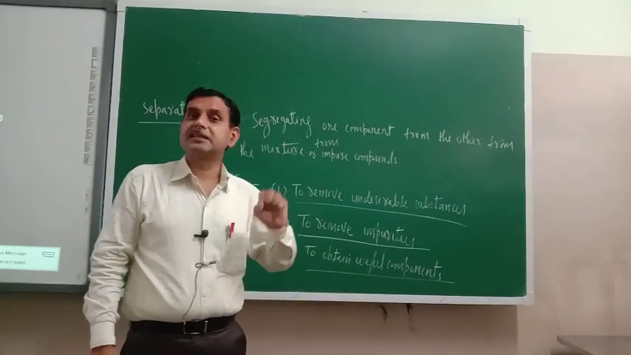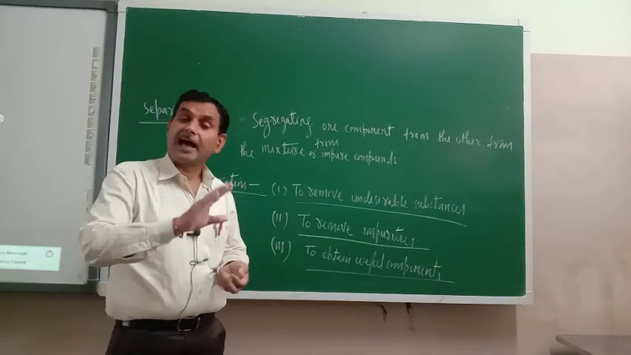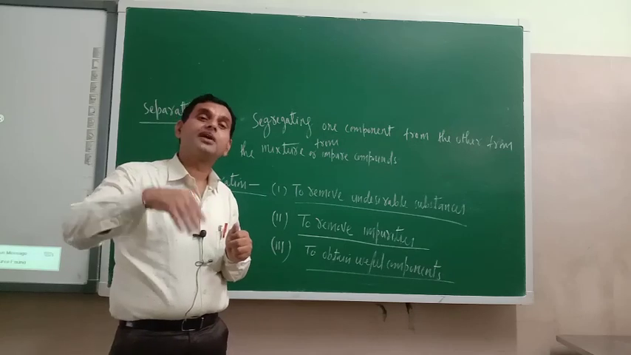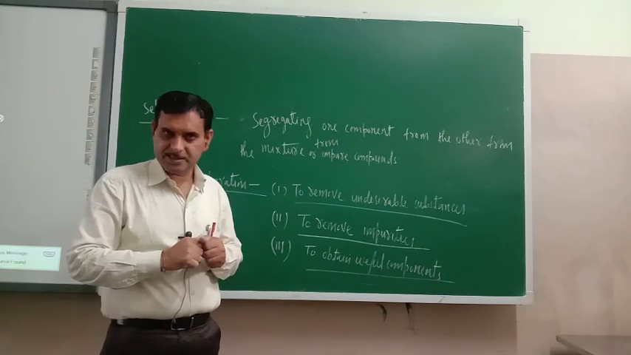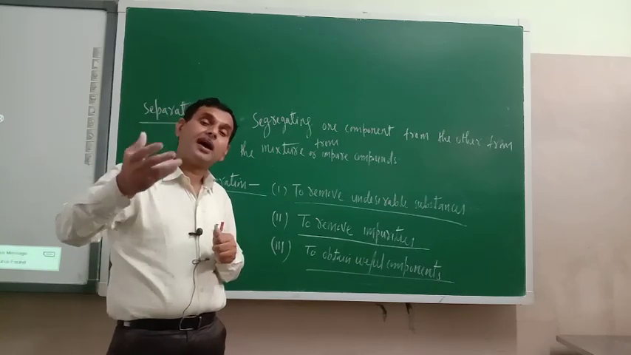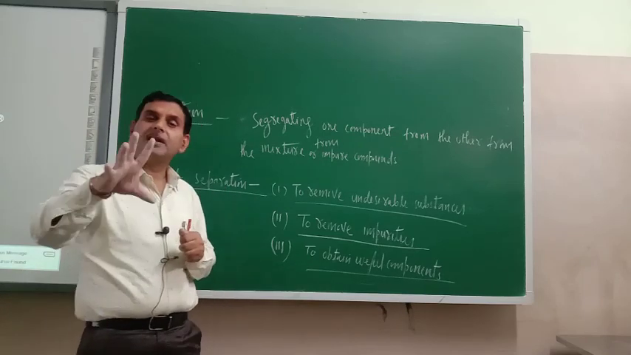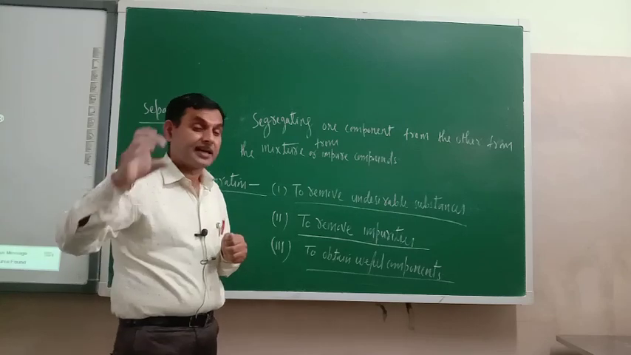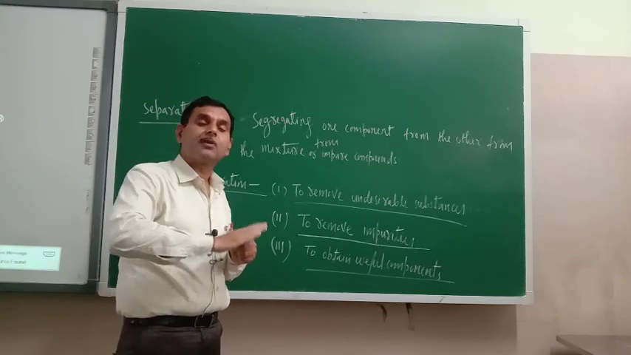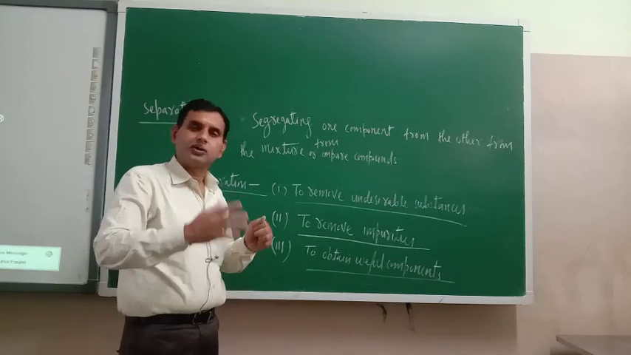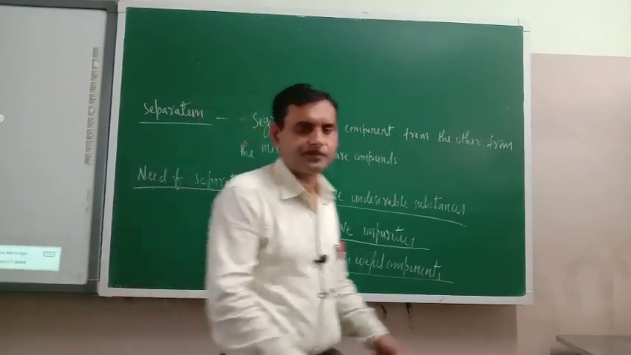So the particle size is one of the criteria. Like that, some other properties are there. Two components may not be equal in terms of physical properties, and two components may not be equal in terms of chemical properties. So we'll utilize the difference in their properties for segregating one component from other components. We'll see it in detail.